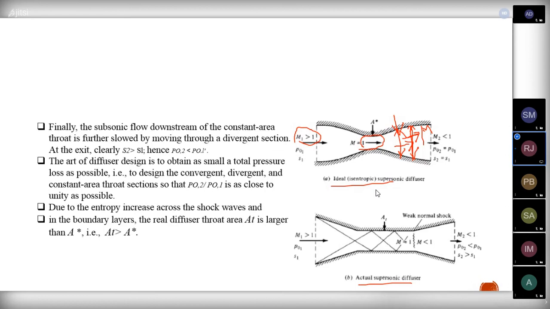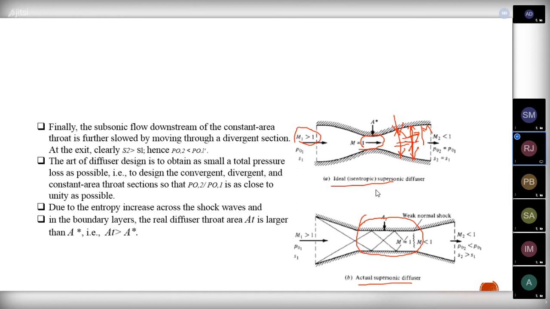We have a convergent section and also a divergent section, but one main thing is that we will be having a constant area duct here, a constant area throat. In ideal diffusers, we know the total pressure across the shock will change because of the normal shock.